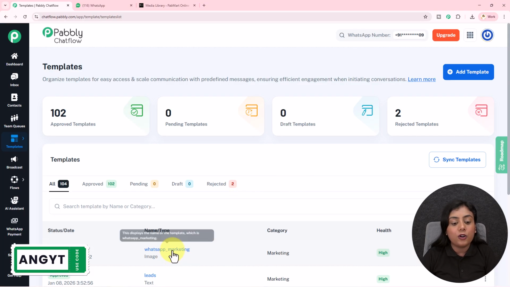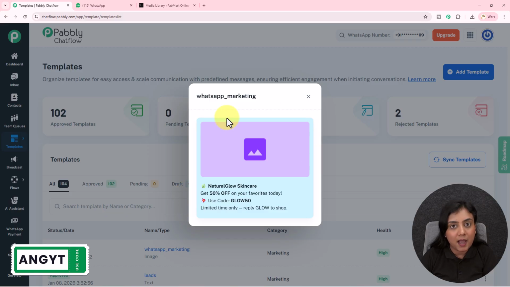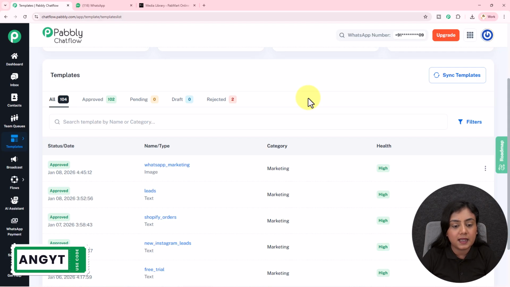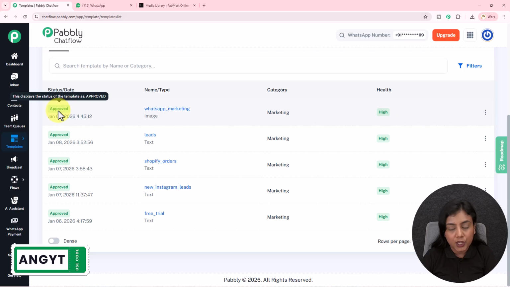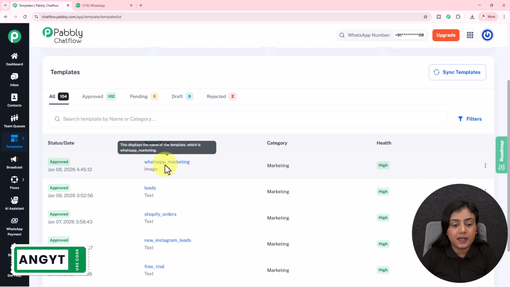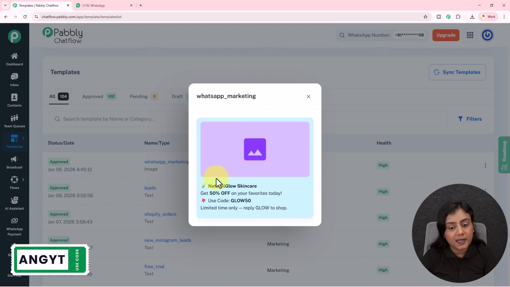Okay, I've already created a template using Pabbly Chatflow right over here, and this template that I've created is Meta approved. So you should also have a template that is Meta approved. Okay, so I've already created this template in the name of WhatsApp marketing, and I've created this template with the type image. This is the message: Natural Glow Skincare, get 50% off on your favorites today. Use code, limited time only. You can see right over here, this is the message.